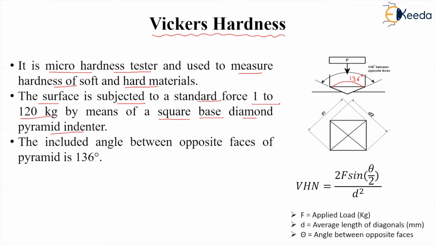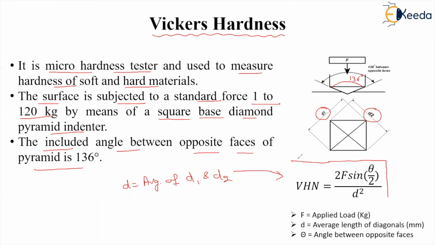right? So the included angle between the opposite faces of the pyramid is 136 degree, and D1 and D2 are the diagonals of the indentation after the impression is obtained on the material, right? So the average of D1 and D2 can be taken. So basically D is the average of D1 and D2, right? And using this in the formula, this formula is obtained from calculation, which is not important here.